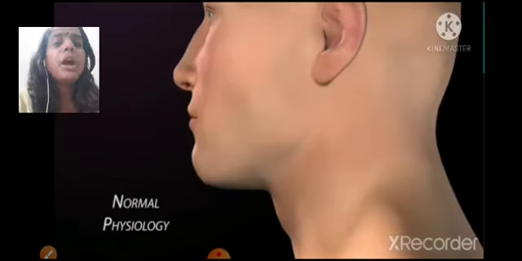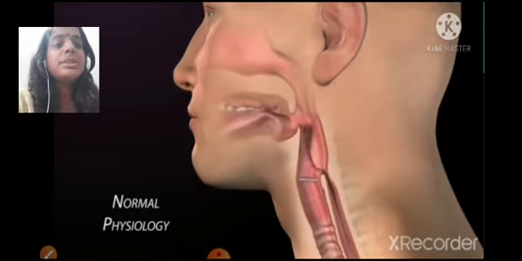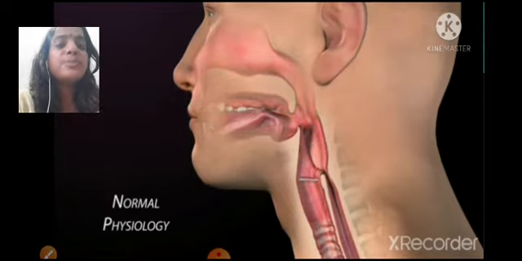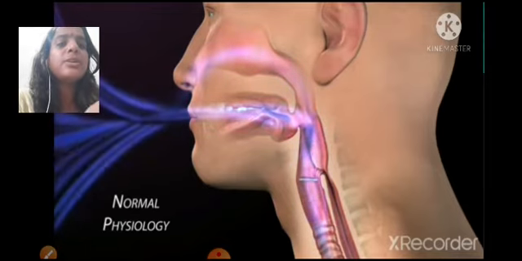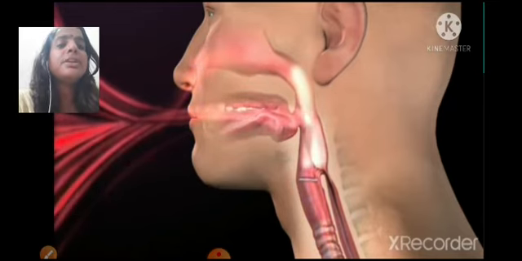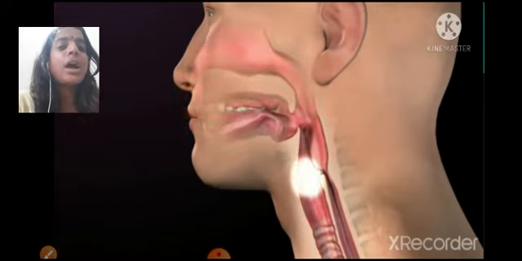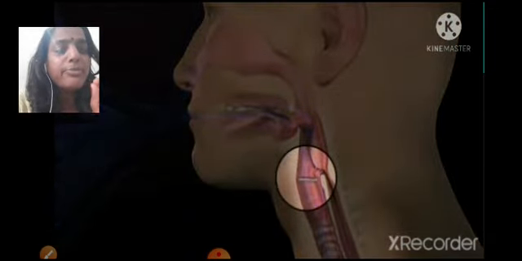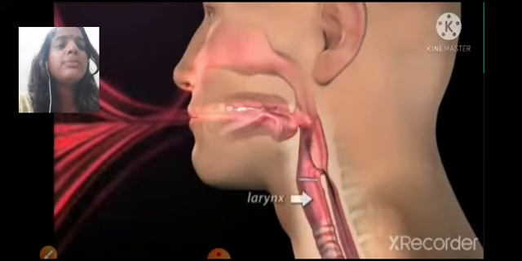In this video, we'll be watching how respiration and the process of nutrition go hand in hand. We will see when the food is passing, the epiglottis closes the trachea. So first of all, here you can see how respiration, that is inhalation, is going on. That is the air is being taken in and the air is being exhaled, that is moved out with the help of the trachea, with the help of mouth and also with the help of our nose.